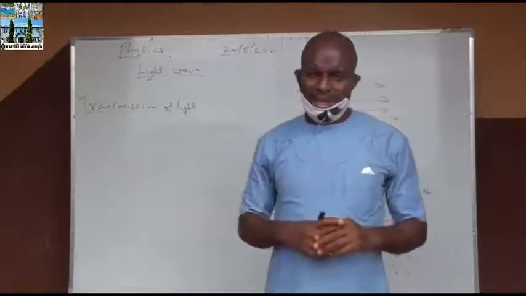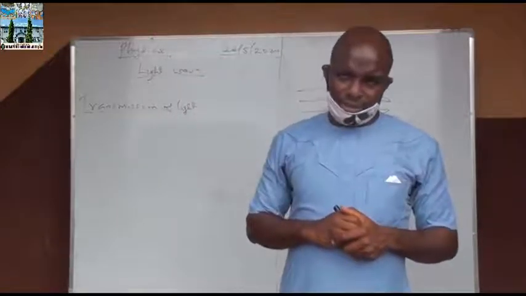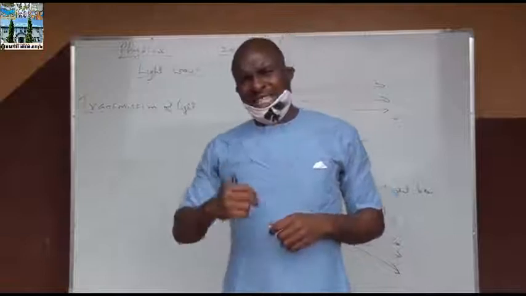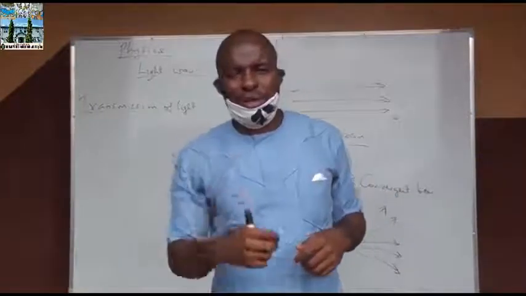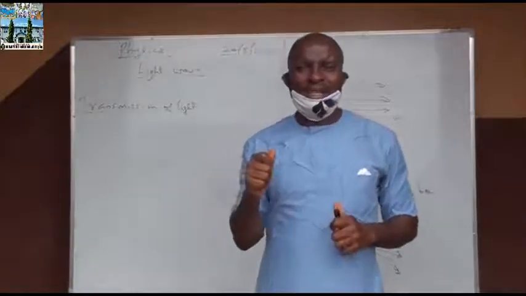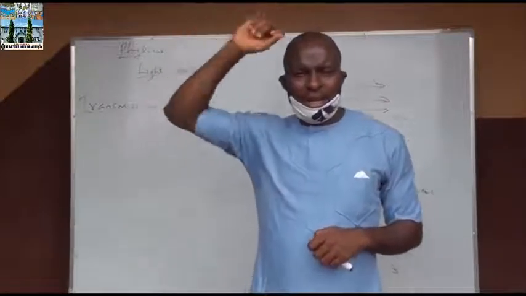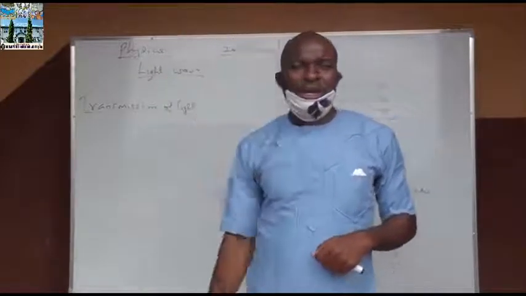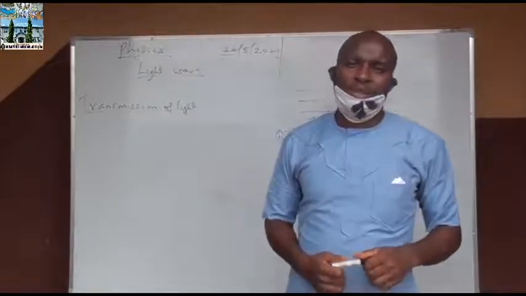One is that the size of the image must be equal to the size of the object. Two, the distance of the object from the mirror must be equal to the distance of the image from the back of the mirror. Three is what we call lateral inversion. That the images are laterally inverted, meaning that if you are combing your hair with your right hand in front of the plane mirror, the mirror will be combing it with what? With the left hand. That is the image.